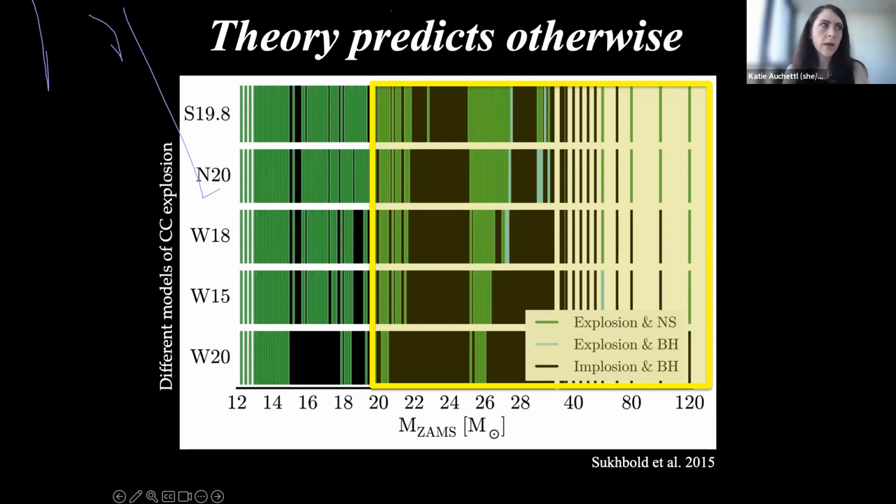So we do see in the population of supernova remnants that at least I have studied, and we're trying to do this in a much more comprehensive way, but there's a lot to get through. It's not an easy task. That we do see supernova remnants that have masses somewhere between 15 solar masses and up to 25.